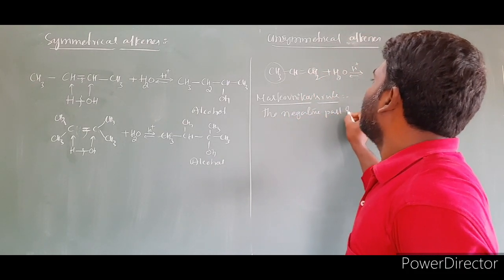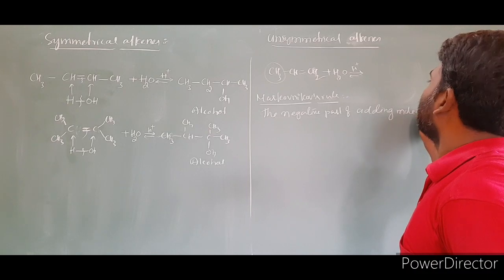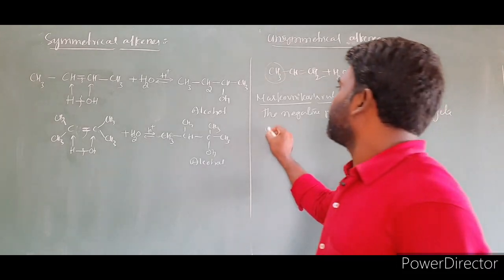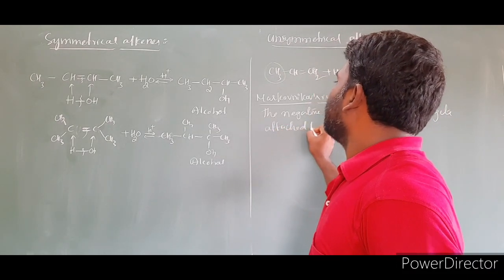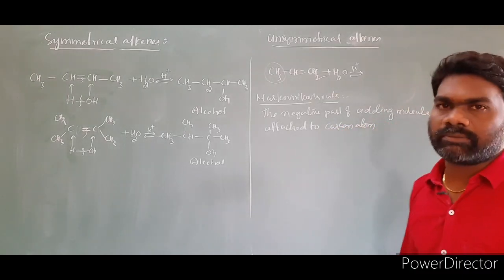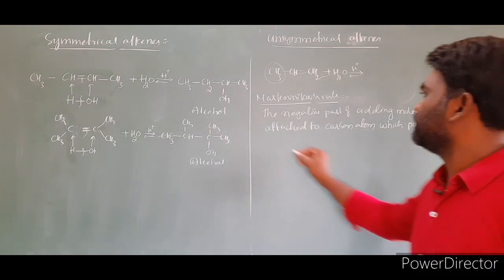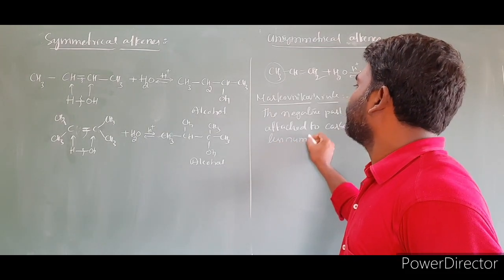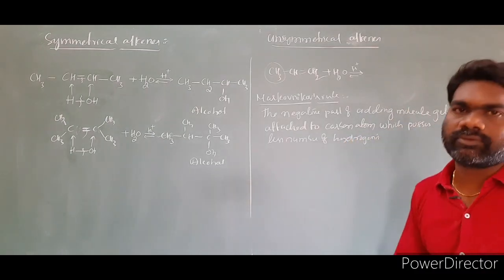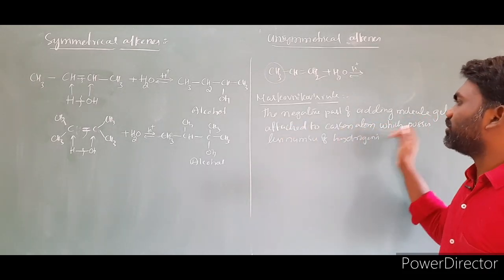So this is the Markovnikov rule: the negative part of the adding molecule gets attached to the carbon atom which possesses less number of hydrogens.